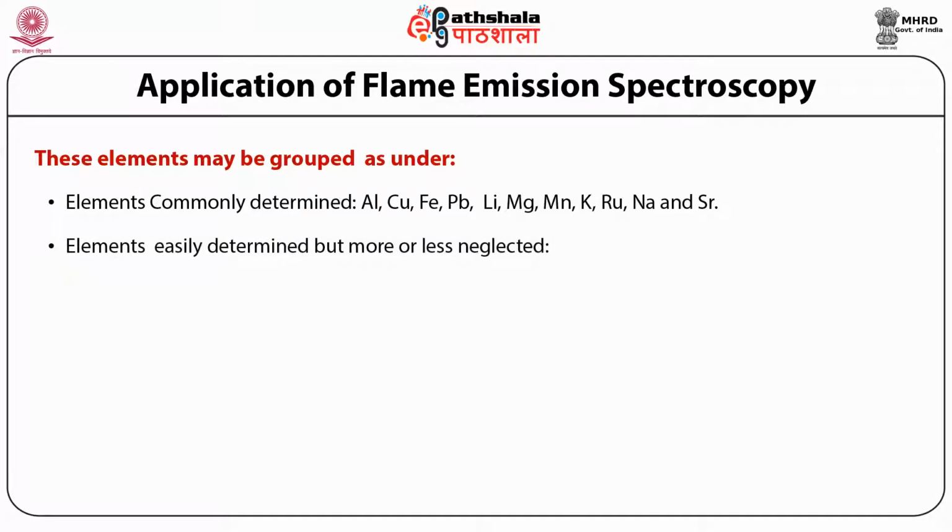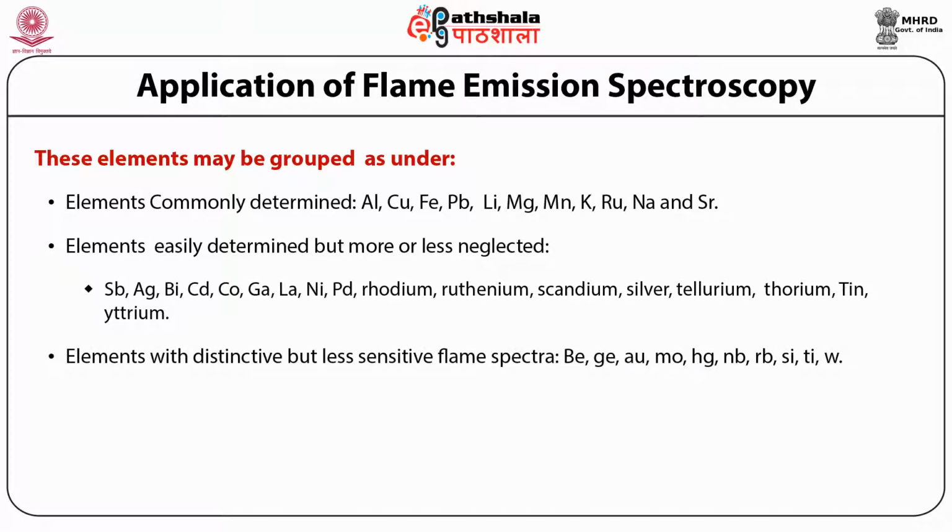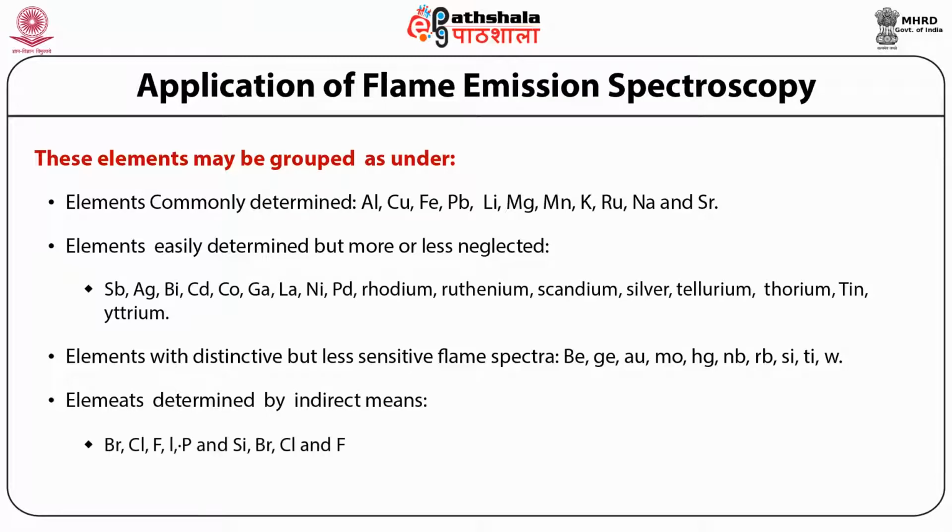Elements that are determined easily but are more or less neglected, for example, silver, bismuth, cadmium, tin, cobalt, gallium, lanthanum, nickel, palladium, rhodium, ruthenium, etc. Elements which are distinctive but less sensitive to flame spectra can also be identified using flame emission spectroscopy, for example, beryllium, gallium, gold, molybdenum, mercury, rubidium. Flame emission can also be used indirectly for the estimation of non-metals like bromine, chlorine, fluorine, phosphorus, selenium.